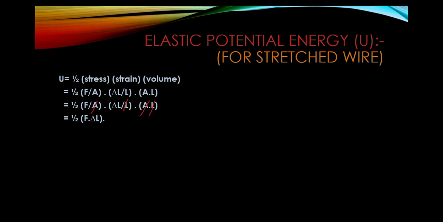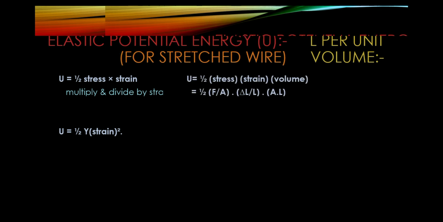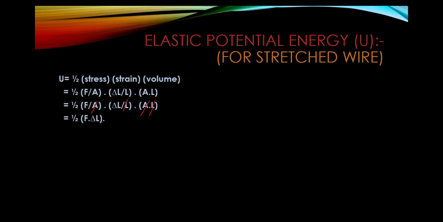Due to the cancellation of A and L, at last we get U equal to half F into delta L.